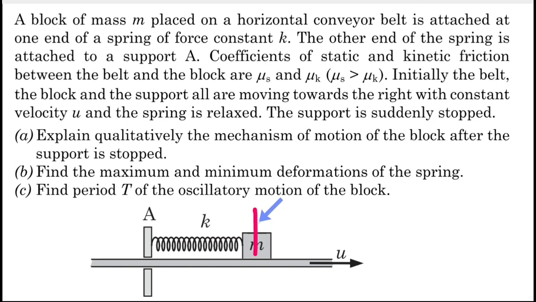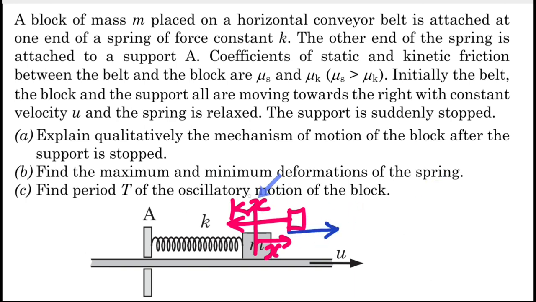So as soon as this spring gets elongated, there is going to be a pull force because of this spring, right? Let's say the elongation is very small, say x at any given moment. The spring will pull this block towards the left with a small force kx. But for some instant, since the friction between these two bodies will try to maintain no relative motion, the friction force will act towards the right.